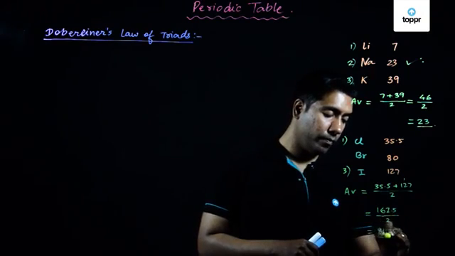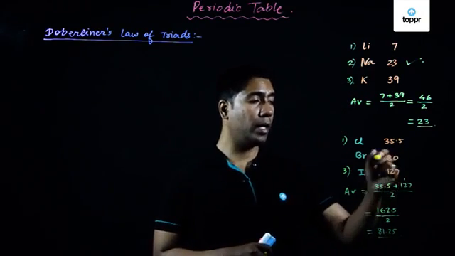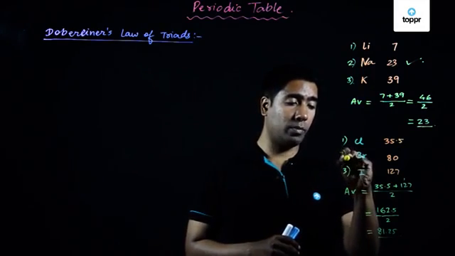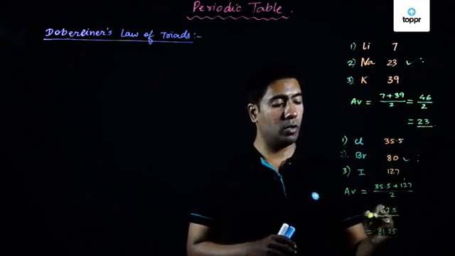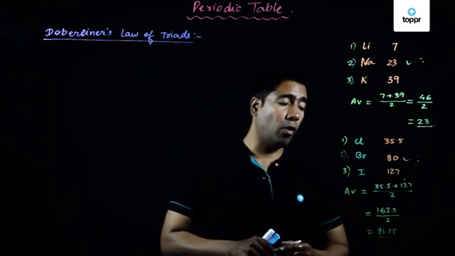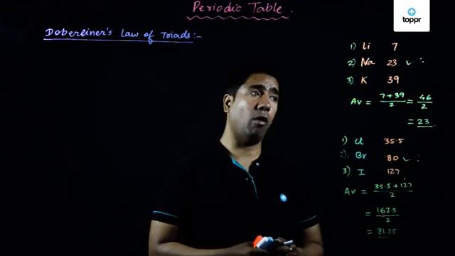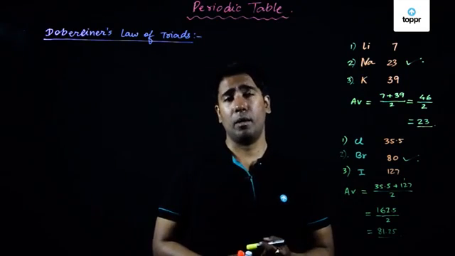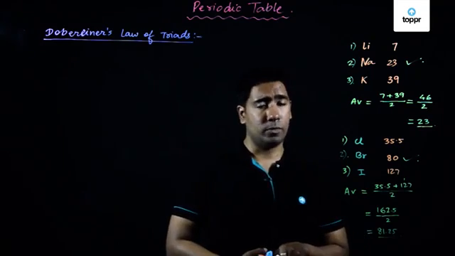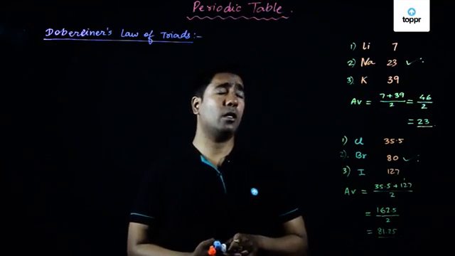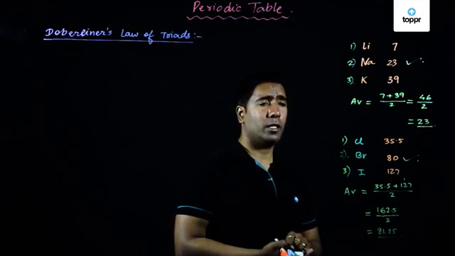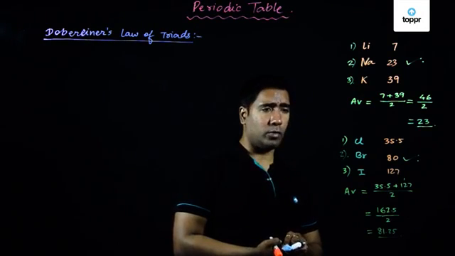81.25. The atomic weight of the middle element is 80, which is not exactly, but at least approximately equal to the average of the atomic weights of the first and third element of the triad. So for the second time, we have now proved that Döbereiner's law of triads had proven successful. Let us consider a final and third example for the same, and let us see if we get the correct values for the same.